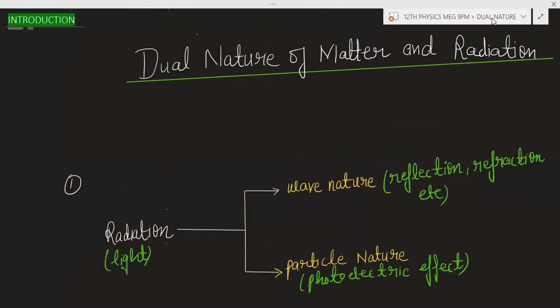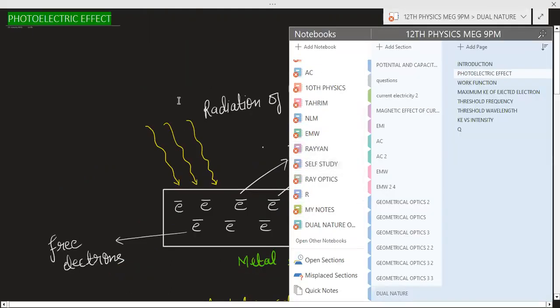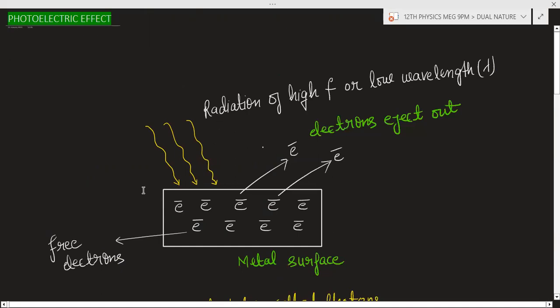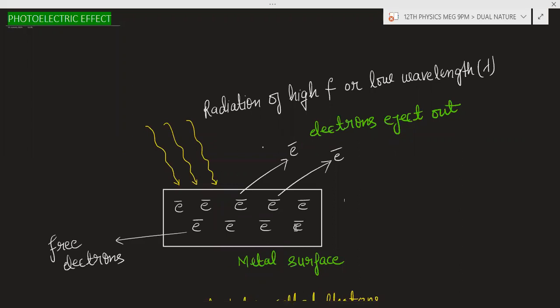So I will start this chapter with the photoelectric effect. Now see what is the photoelectric effect. Suppose this is a metal surface, and on this metal surface there are free electrons. We know that in metals there are free electrons because metals are conductors, and in conductors current can flow. And why can current flow in conductors? Because of the free electrons.